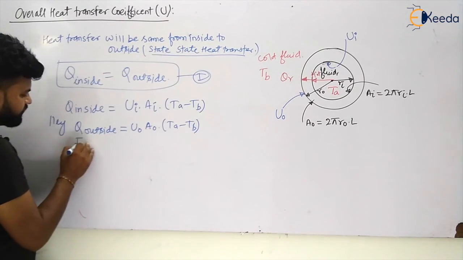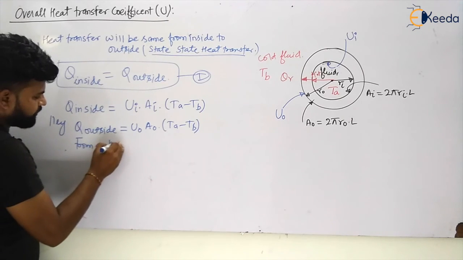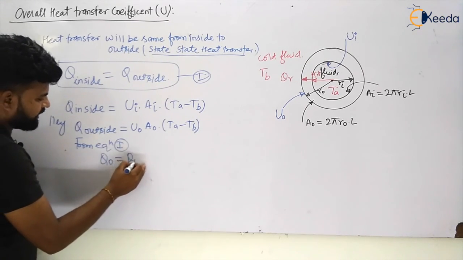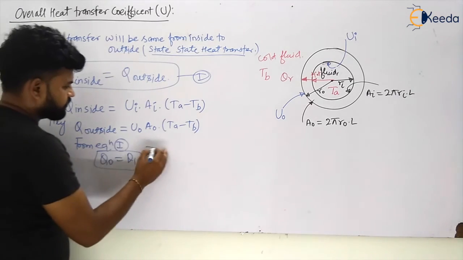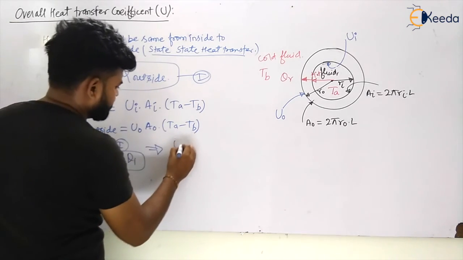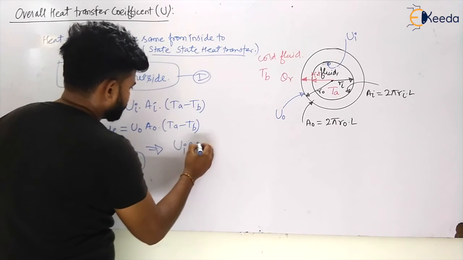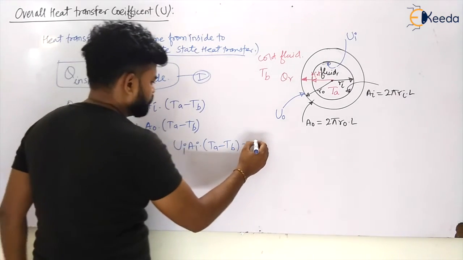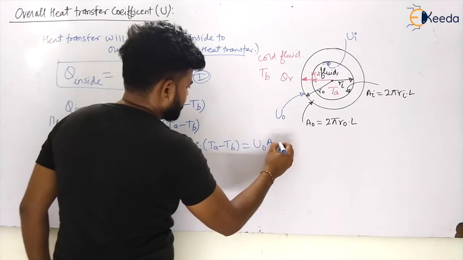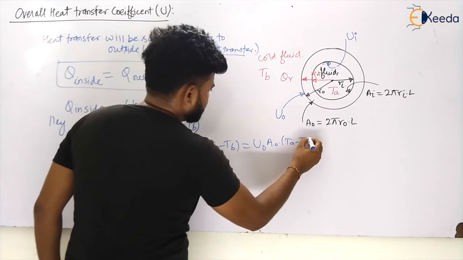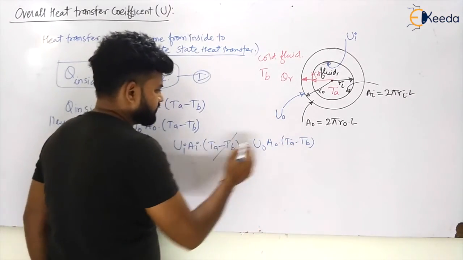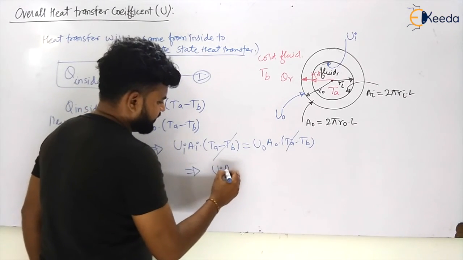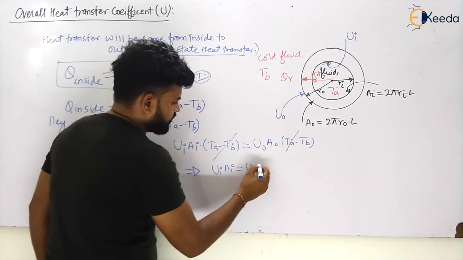So from equation first, Q outside is equal to Q inside. So can I equate? Yes. UI AI into (TA minus TB) is equal to U0 A0 into (TA minus TB). So this term and this term will go, and we are left with only UI AI is equal to U0 A0.